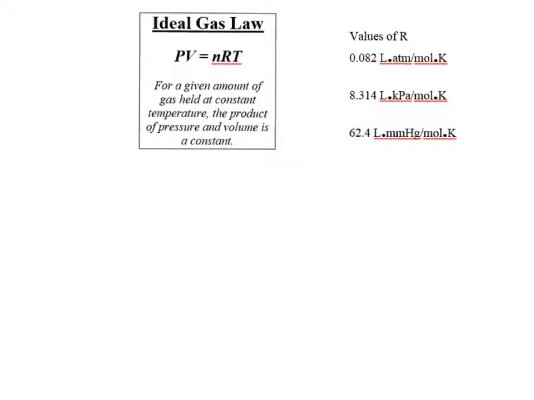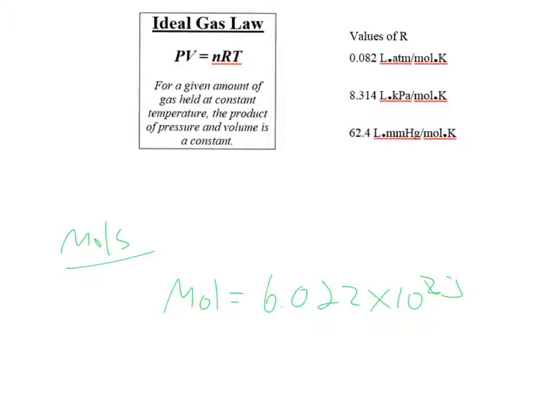And finally, in chemistry, we often want to be able to talk about the amount of gas that is in a sample of gas. So we want to be able to talk about the number of moles of gas, okay? Remember, one mole is simply 6.022 times 10 to the 23 things. So a mole of gas just means that we have 6.022 times 10 to the 23 particles of gas.